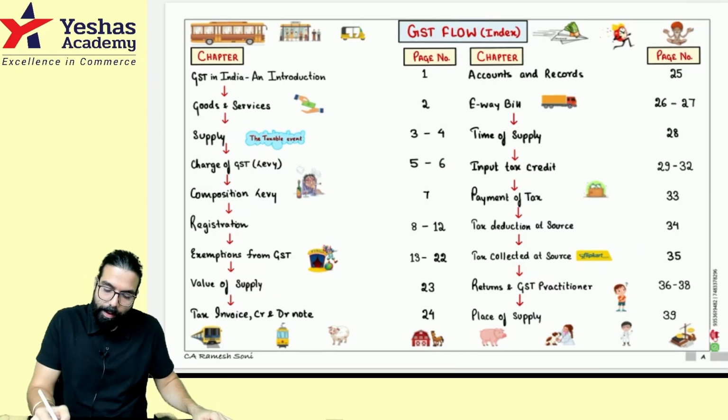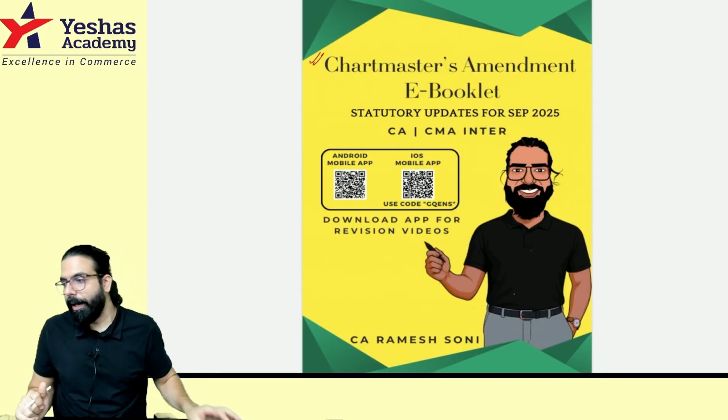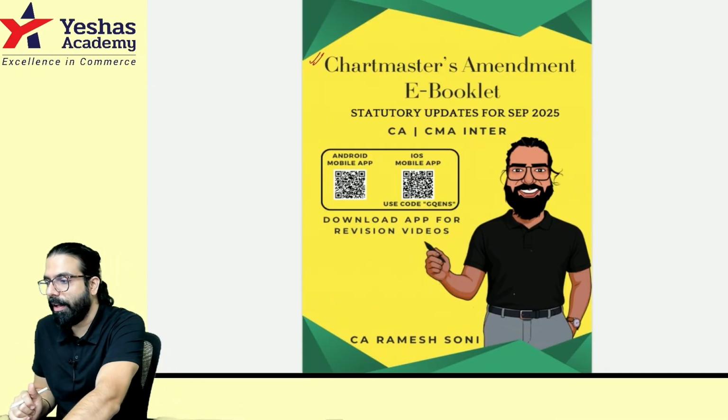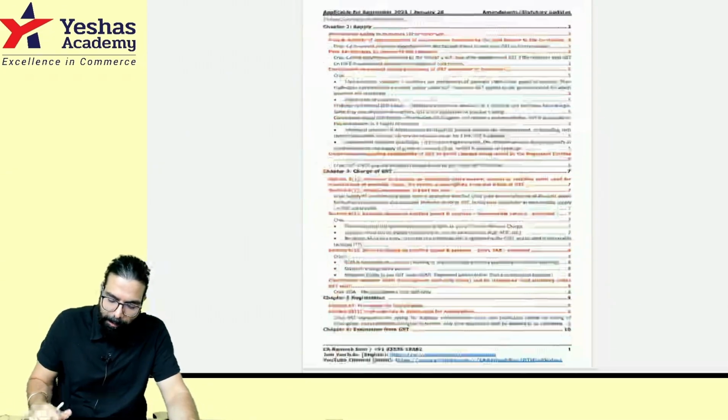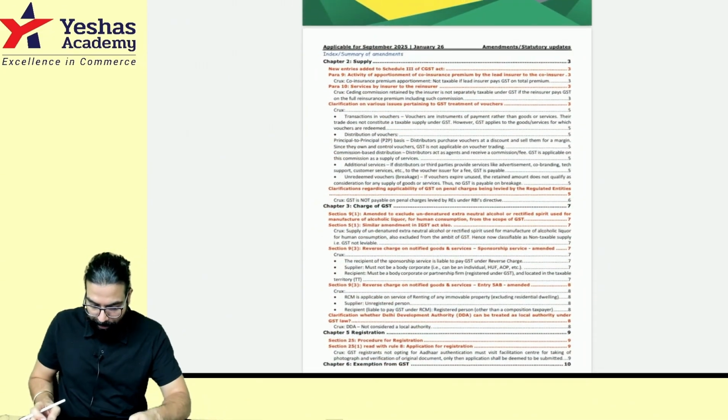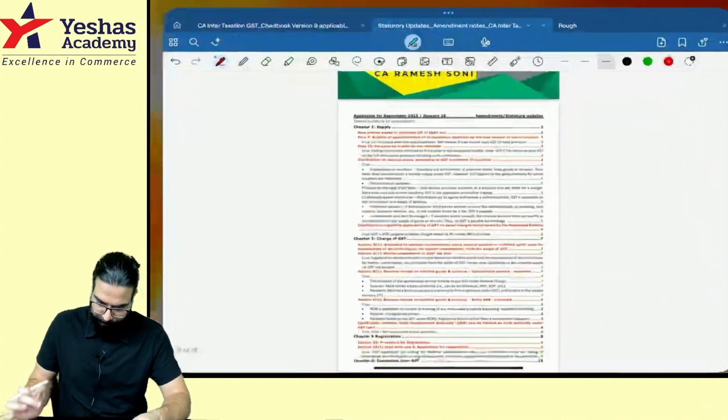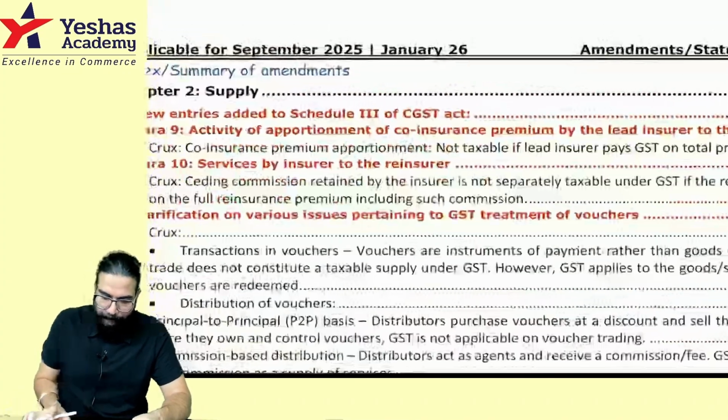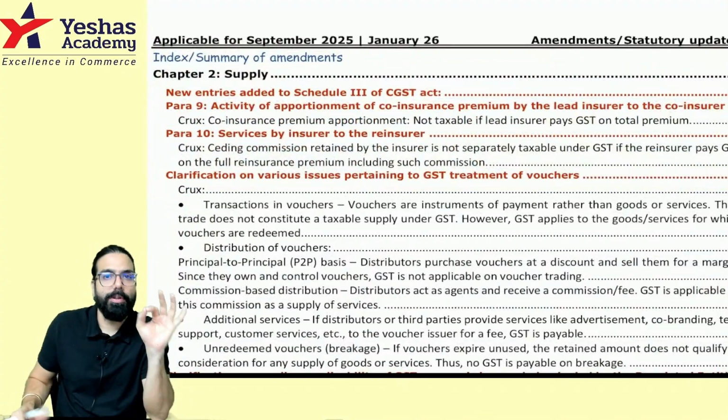Okay, sir, done. Now everyone over here, let's go ahead and start with the first amendment which is there. The first amendment is in the chapter of supply, everyone. Now before I go ahead and start, just give me a second, everyone. Before I go ahead and start, one point which I want all the students to take care.